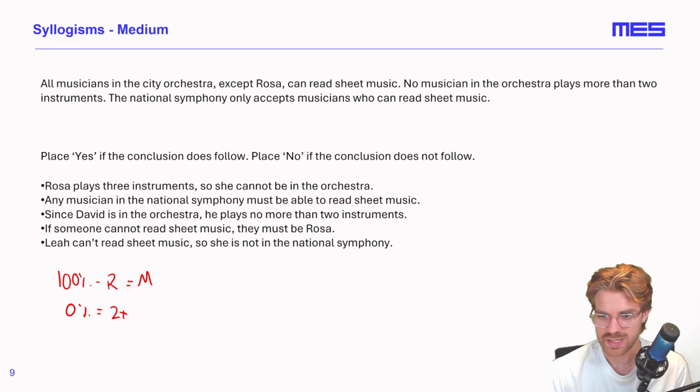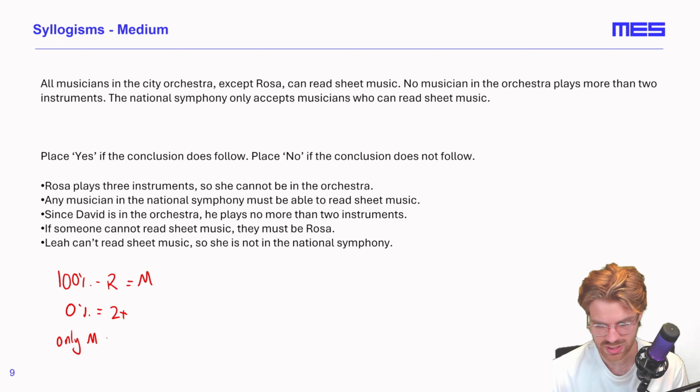The National Symphony only accepts musicians who can read sheet music. And we can summarize that as only those that read sheet music go to the National Symphony. So let's have a look at our conclusions. Rosa plays 3 instruments, so she cannot be in the orchestra. This conclusion does not follow. We know that the individuals that are in the orchestra do not play 2 or more instruments, and we know that Rosa is in the orchestra, so she must play 2 or fewer instruments.